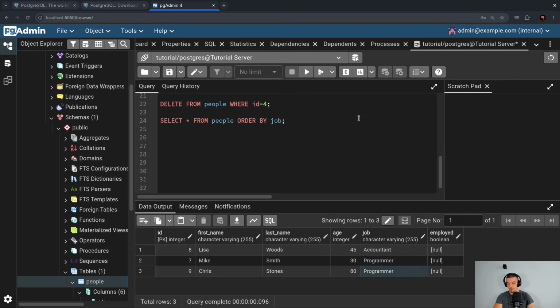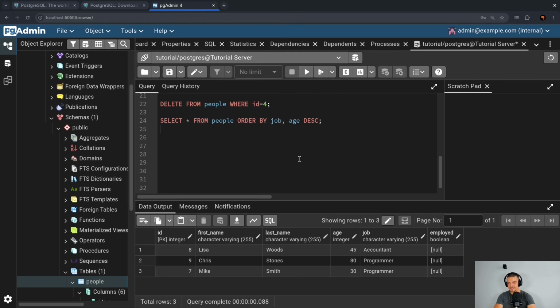And I can also order by 2 columns. So I can say first order by job, so I get accountant, programmer, programmer, but within the same job, order by age in reverse. So right now I have accountant and then programmer, programmer, but here you can see 30, 80. If I want to have 80, 30, I can say order by job, comma, age, descending. And if I do this, we would get the reverse order for these two.